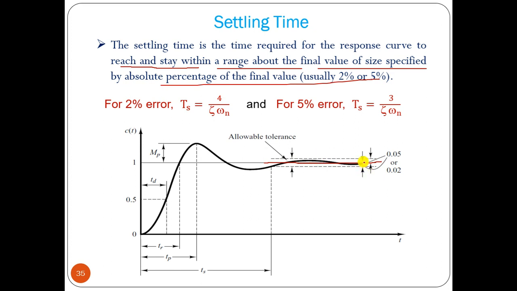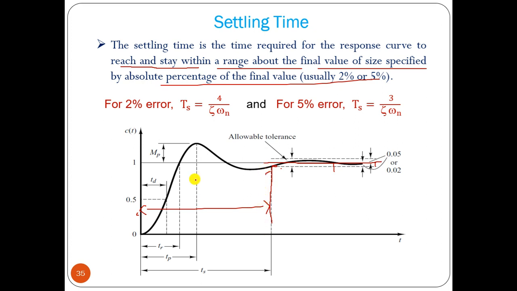We can take a 2 percent tolerance or a 5 percent tolerance. When the response reaches the 2 percent tolerance level and stays there, that time is called settling time, or similarly when it reaches the 5 percent tolerance level.